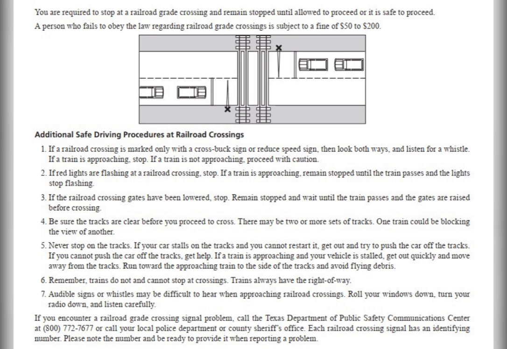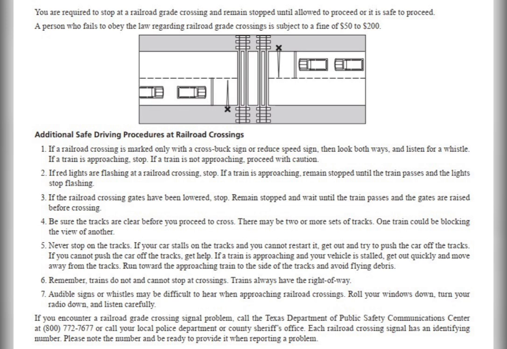2. If red lights are flashing at a railroad crossing, stop. If a train is approaching, remain stopped until the train passes and the lights stop flashing. 3. If the railroad crossing gates have been lowered, stop. Remain stopped and wait until the train passes and the gates are raised before crossing. 4. Be sure the tracks are clear before you proceed to cross. There may be 2 or more sets of tracks. One train could be blocking the view of another.